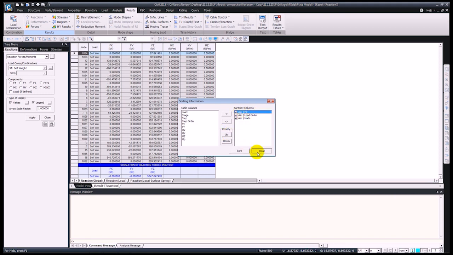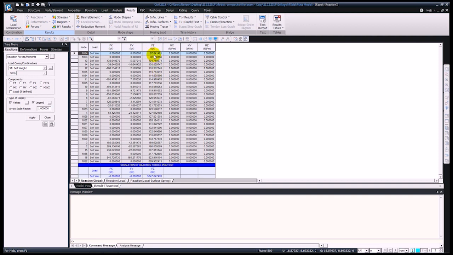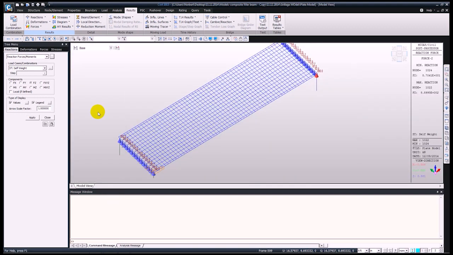So by pressing sort, you can see now that we have this in an ascending order. So we have the minimum at the beginning and the maximum at the end of the table. Okay, so let me close this down.